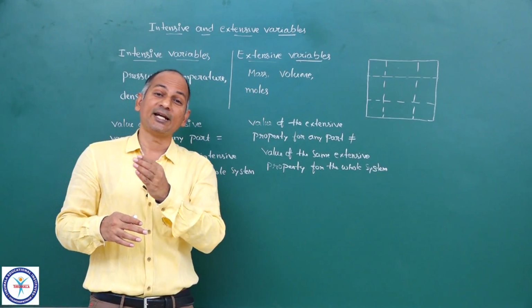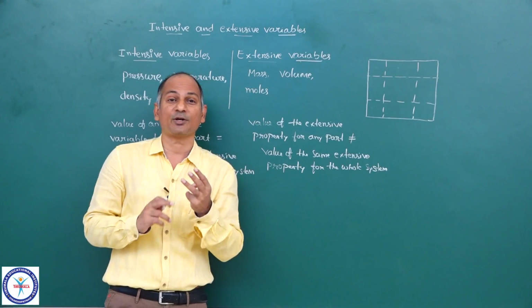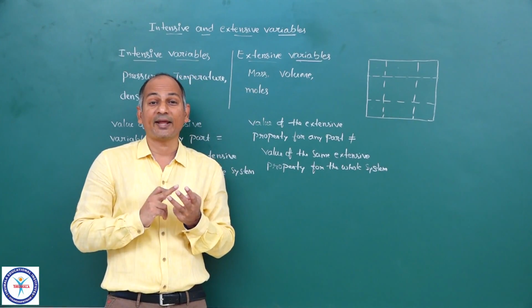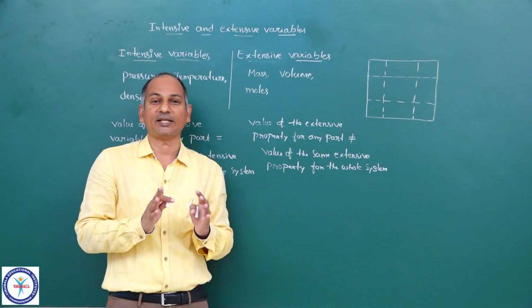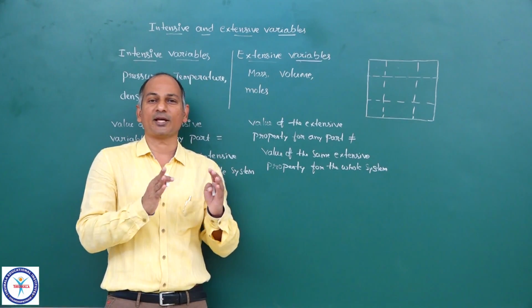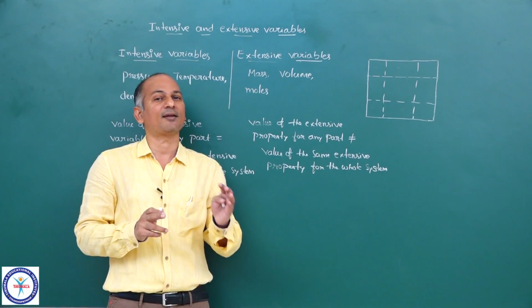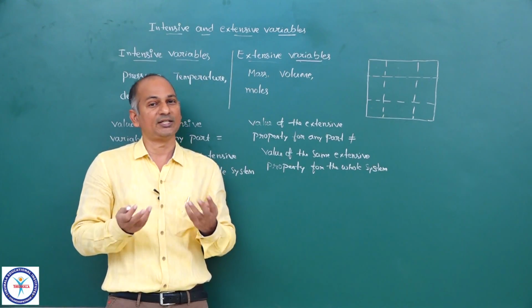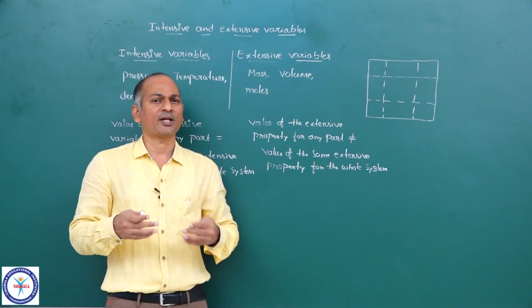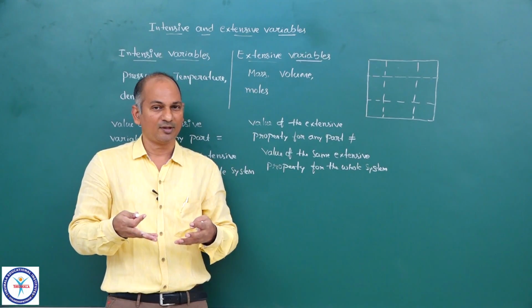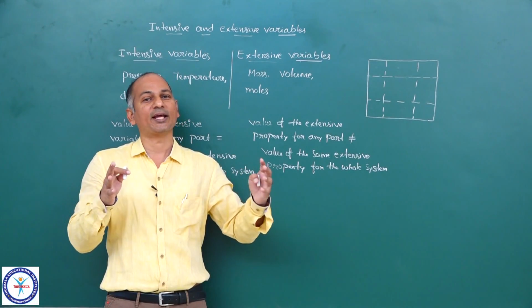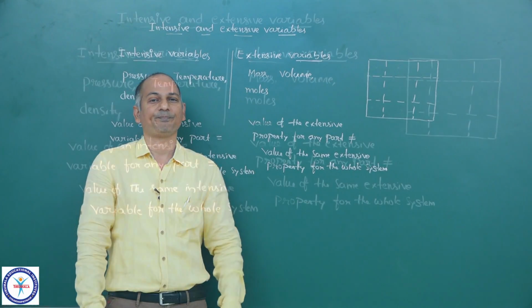You have already studied some properties. For example, refractive index, which in 9th or 10th standard you must have studied in optics. Now just imagine, is refractive index an intensive property or extensive property? It is an intensive property. Like that, whatever variable you may know or are going to study, you can classify it as intensive or extensive.